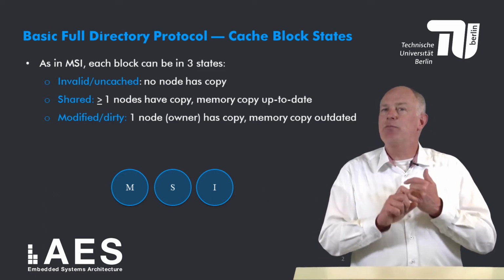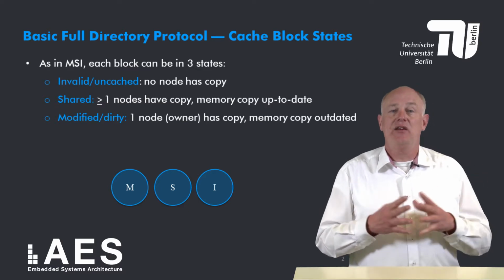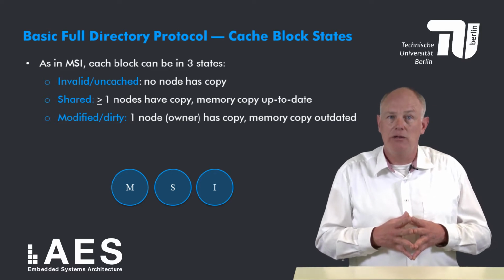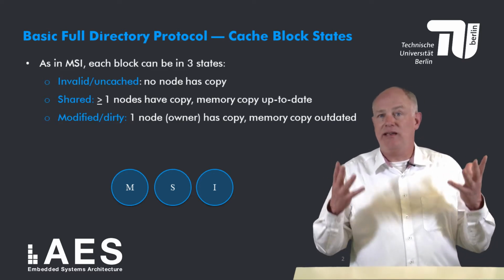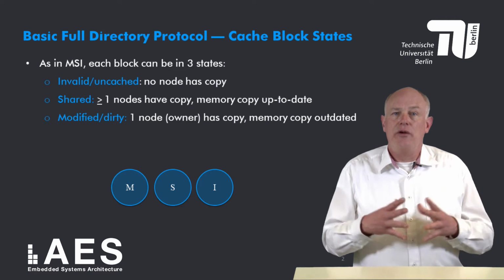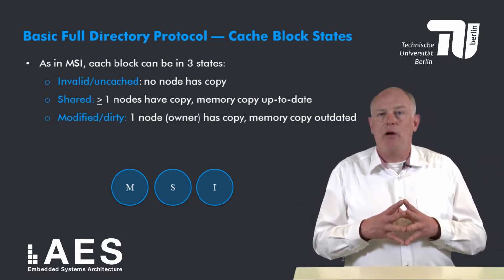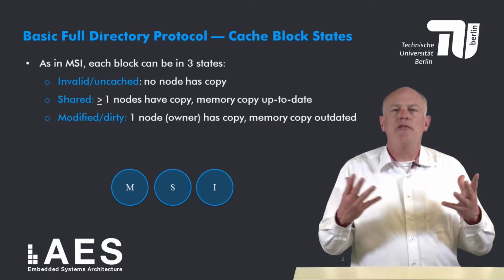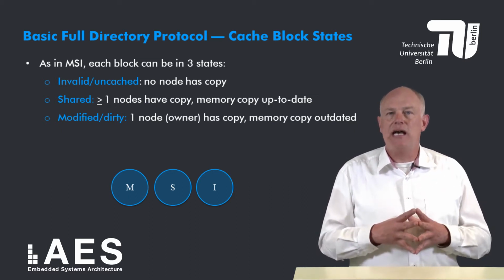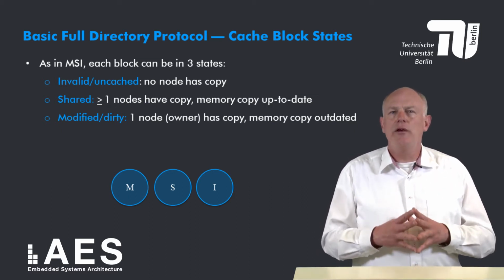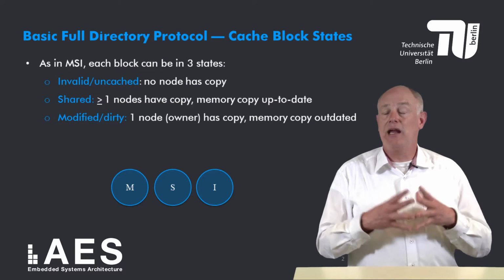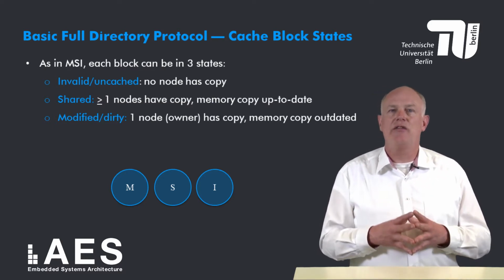To recap, each block can be in one of three states. Invalid, which basically means the block is uncached, which in turn means that the cache doesn't have a copy of the block. Second, shared, which means that this cache has a copy, but also other nodes can have a copy. Furthermore, it also means the memory copy of the block is up to date. And third, modified or dirty, which means that this cache has the only copy and the memory copy is outdated. Therefore, other nodes that want to read or write this block have to come to me. Me being the node that has the block in state dirty.